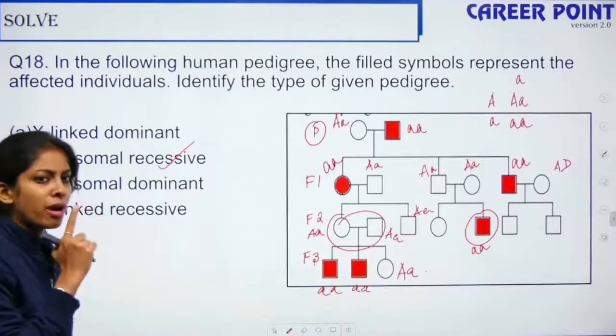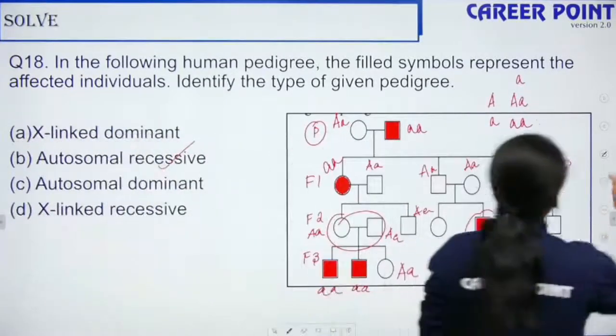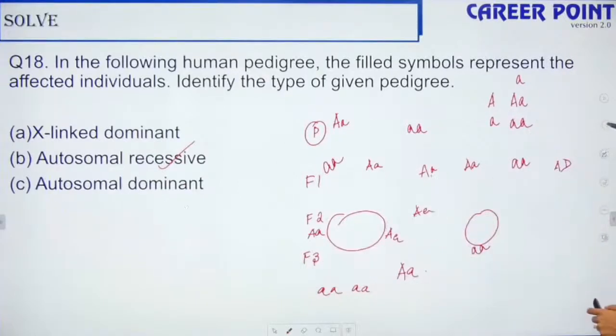If you have looked into my first slide, right? I will go back to my first slide. It is not a tough job. So this is autosomal recessive, right?